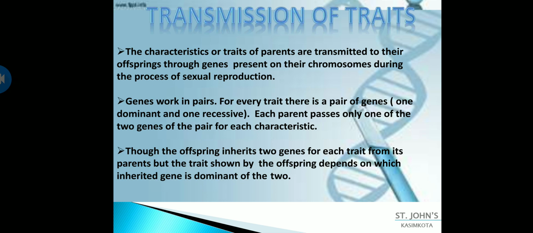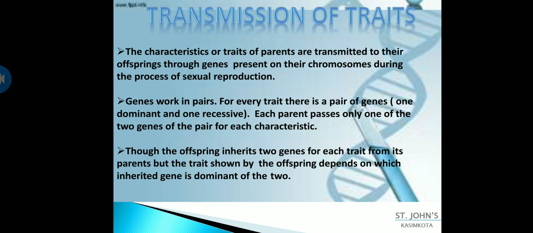And coming to transmission of traits. So what is this transmission of traits? It is the same concept as inheritance of characters. Here the characteristics or traits of parents are transmitted to the offspring through genes present on the chromosomes during the process of sexual reproduction.